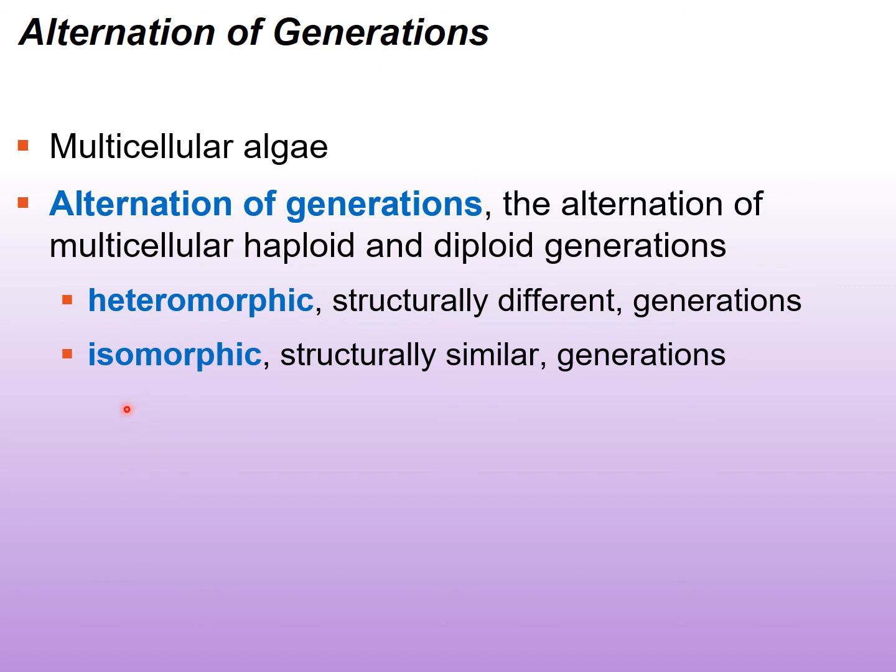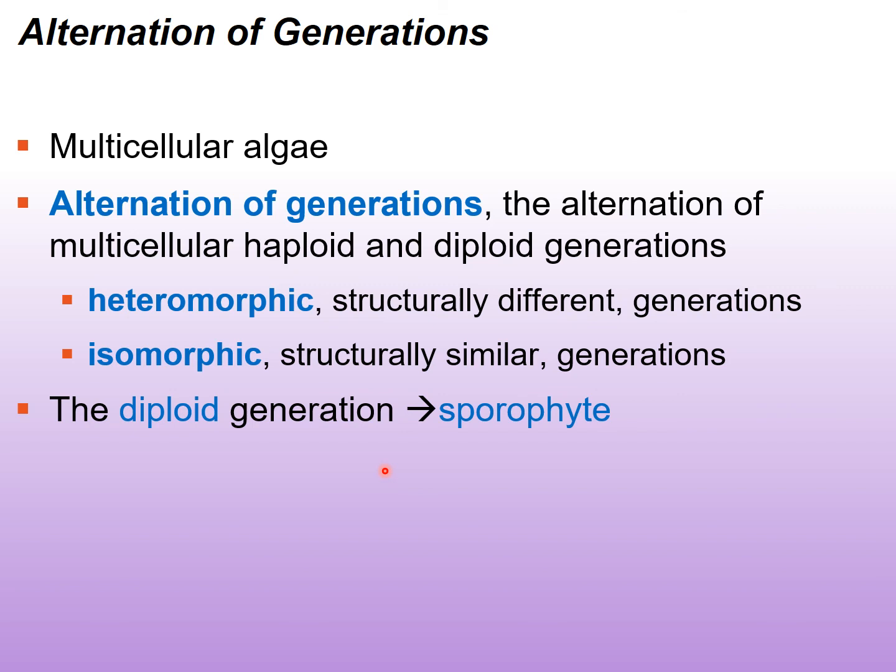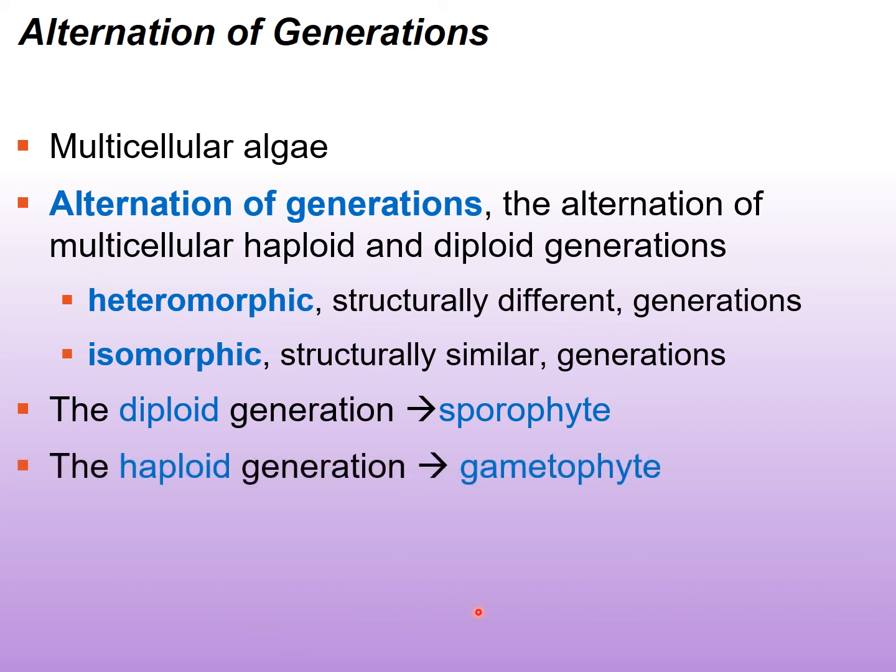Hetero and iso, okay, so hetero means different. So this means that the two generations, haploid and diploid, are structurally different, so they appear different. The isomorphic alternation of generations, the two generations within this type of life cycle, are very similar structurally. Now, the diploid generation is often called the sporophyte because it produces spores. The haploid generation is often called the gametophyte because it produces gametes. Now, there's a difference between spores and gametes. They are not the same.